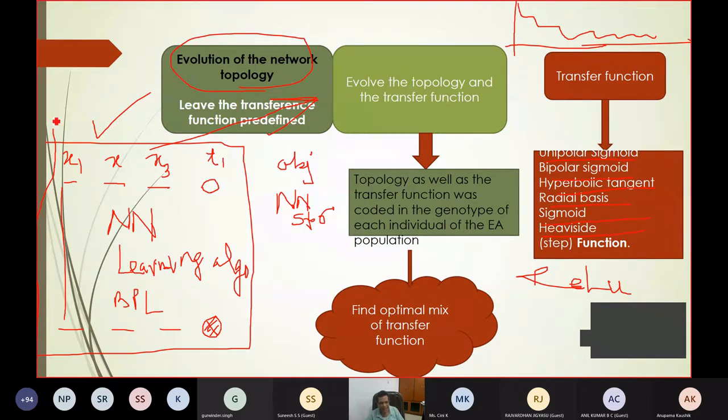What is the input to the learning algorithm? The input to the learning algorithm is the number of patterns, that is 1000. The number of input neurons, that is 3. The number of output neurons, that is 1. That is known. But what is unknown? The unknown is that I have to evolve the structure.